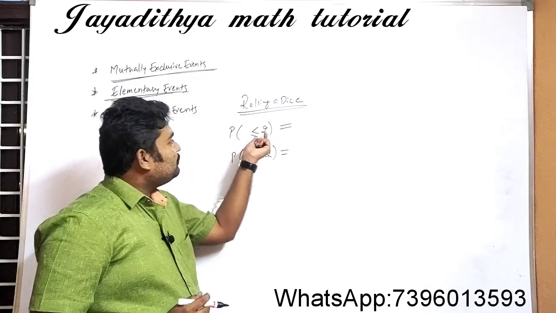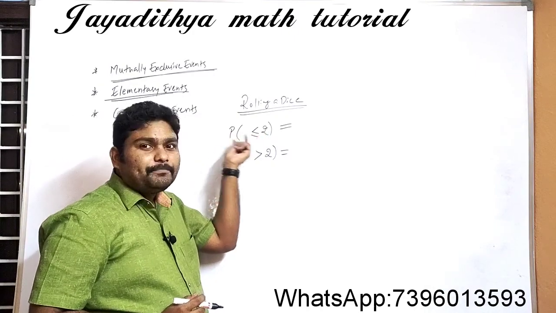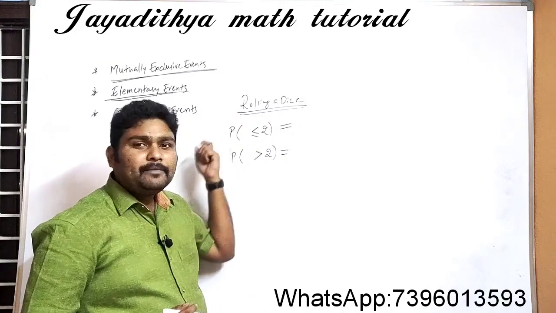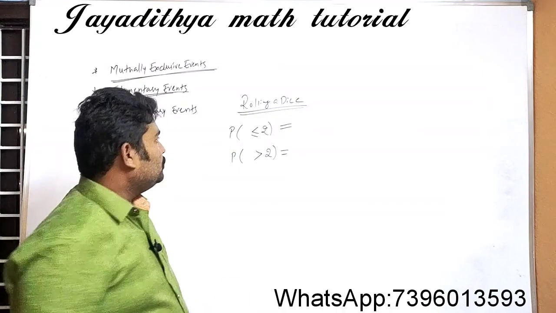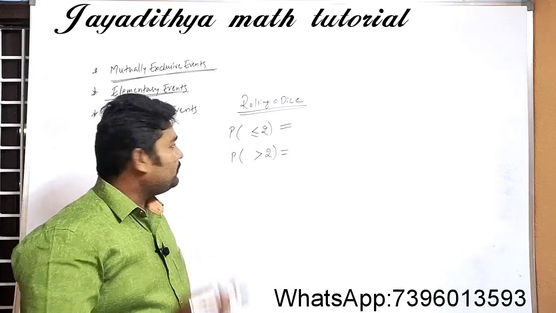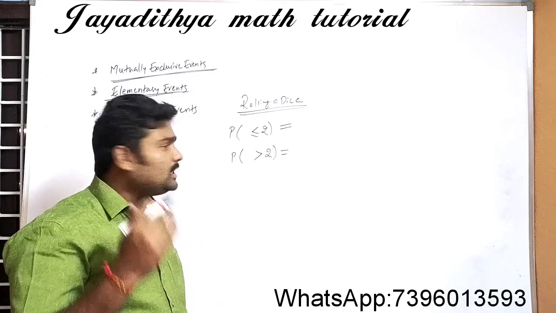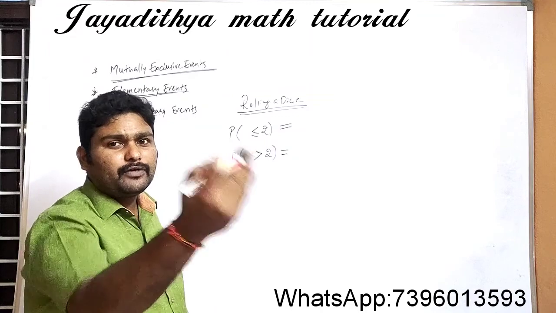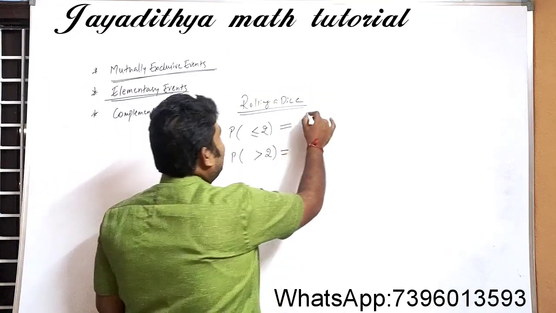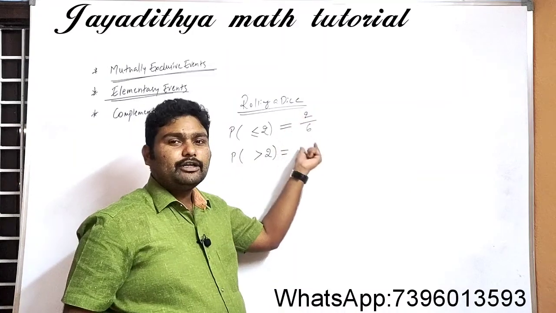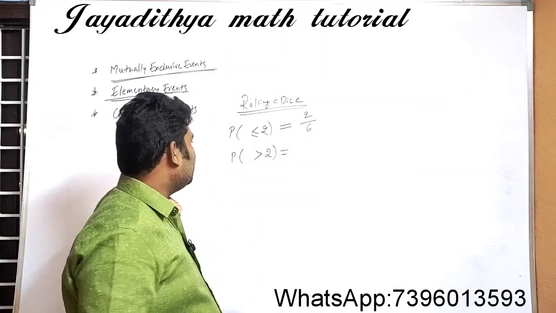So see here, the event is you should get a number less than or equal to 2. What are the possible outcomes here? Favorable outcomes are nothing but 1 and 2, and total outcomes are 1, 2, 3, 4, 5, 6. So here probability will be 2 by 6. Why? Because we have 2 favorable outcomes and a total of 6 possible outcomes.